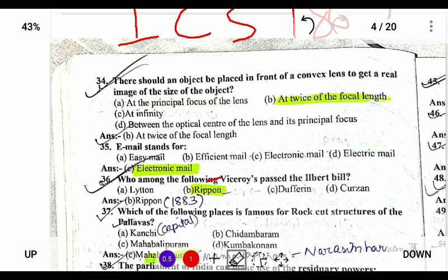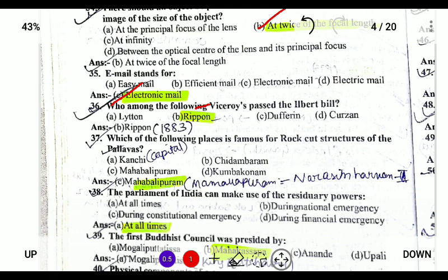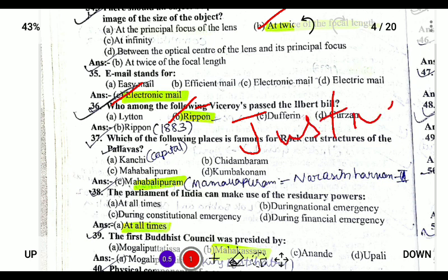Next, email stands for electronic mail. And next, who among the following viceroys passed the Ilbert Bill? So the Ilbert Bill was passed by Lord Ripon in 1883. So what is this Ilbert Bill? It is a bill introduced by Justice Ilbert. Basically this bill was passed so that Indians could try cases against Europeans in case